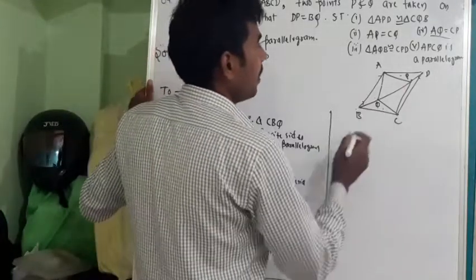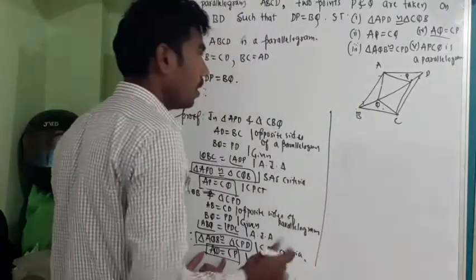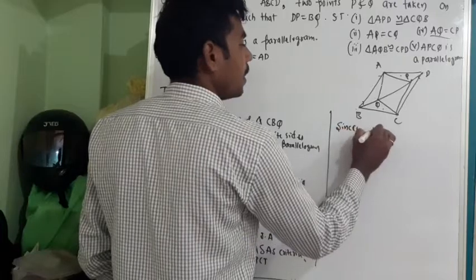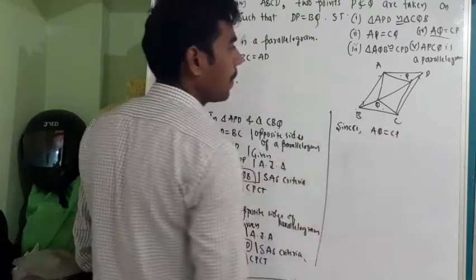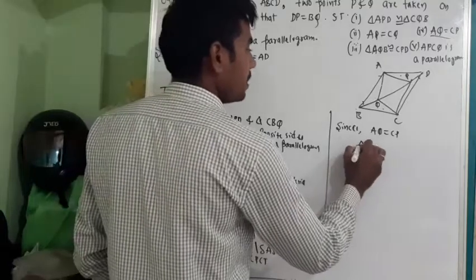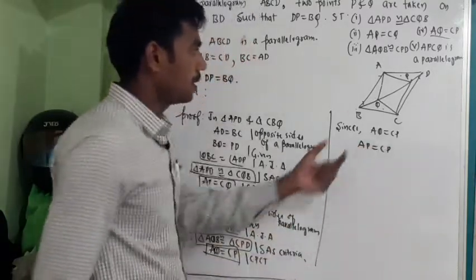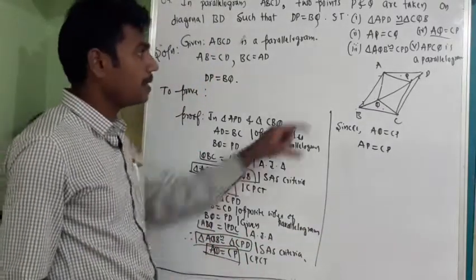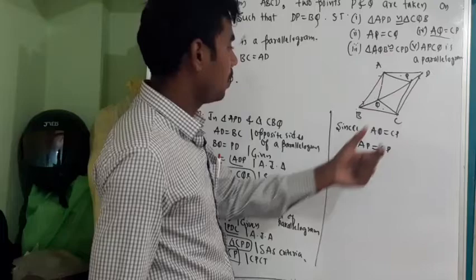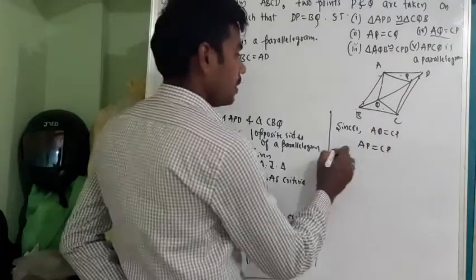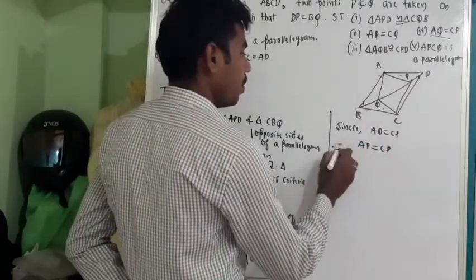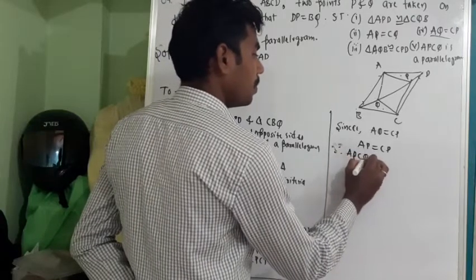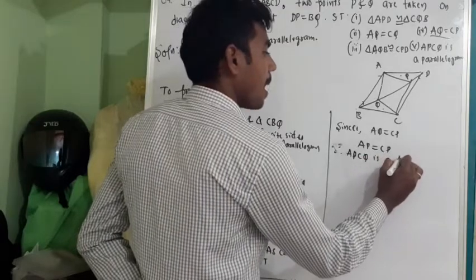Next, since AQ is equal to CP and AP is equal to CQ, therefore APCQ is a parallelogram.